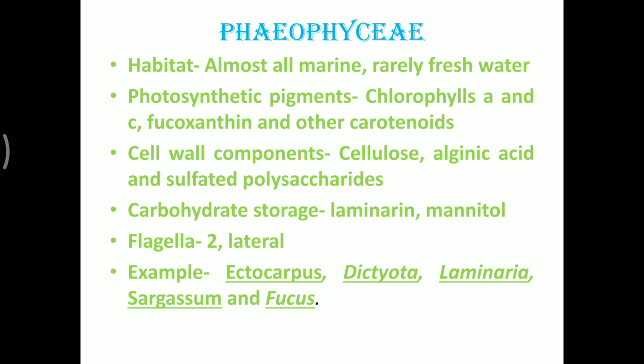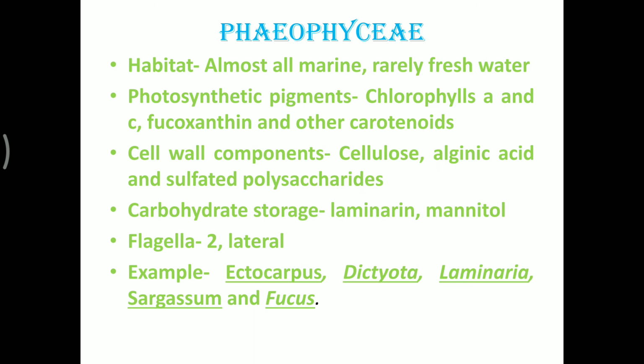Phaeophyceae is the next algal form, and that is the brown algae. Most of the brown algae are marine, and sometimes even freshwater forms are present. They have pigments like fucoxanthin and carotenoids. Because of the presence of these pigments, they are brown in color.